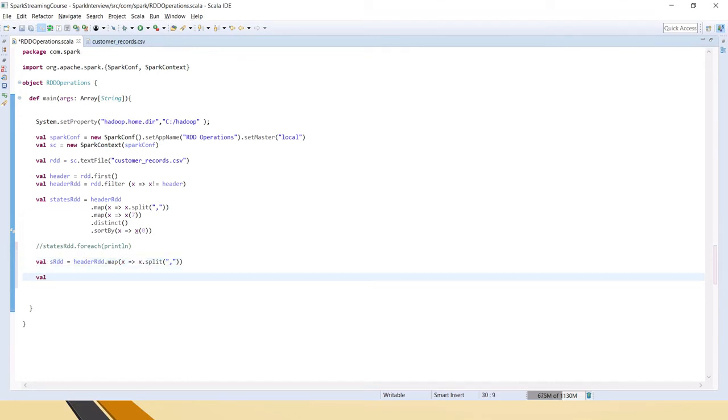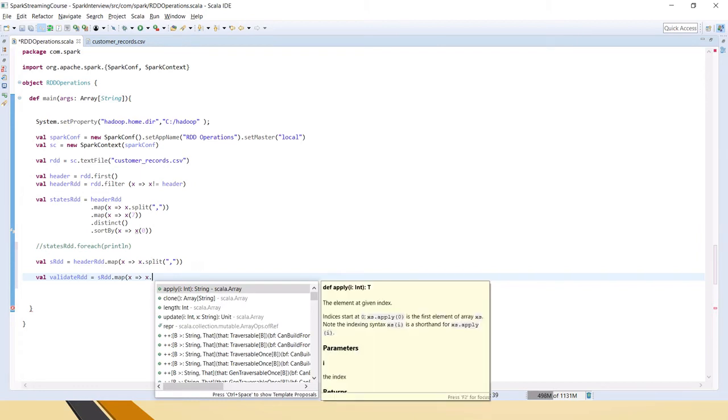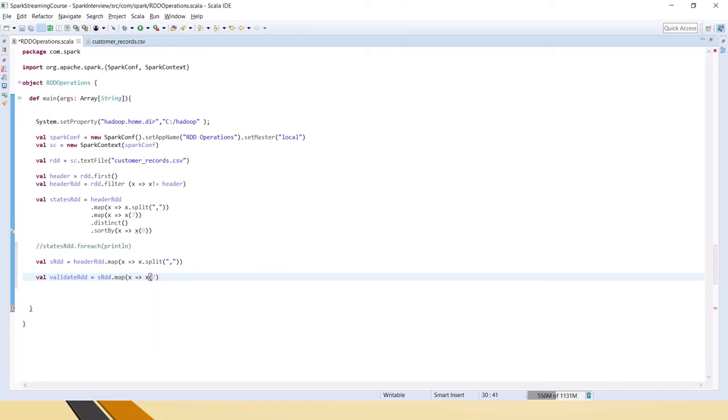So now validate rdd equal to srdd dot map. Here I have x, which means any element in the RDD, and I am saying that I have to take the state code, because we just counted that the seventh is the one containing the state code. And then I am using length compare, the function for counting the length. So now this function will check whether the length is 2 or not.